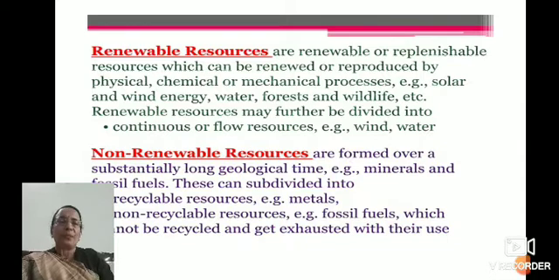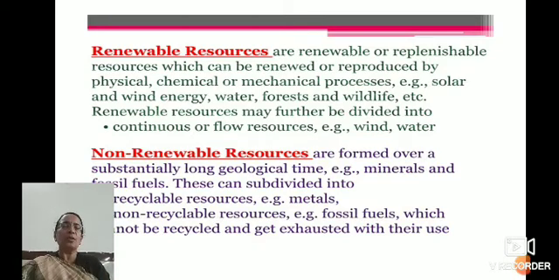Here I have already explained renewable resources and non-renewable resources. Renewable resources can be renewed or reproduced by physical, chemical or mechanical processes, like solar and wind energy, water, forest and wildlife. They are again divided into continuous or flow resources, an example of which is wind and water.